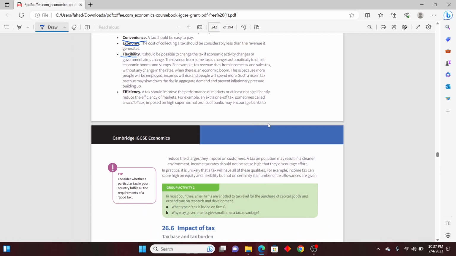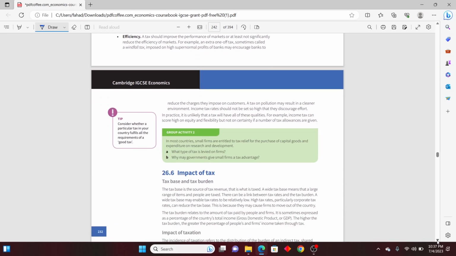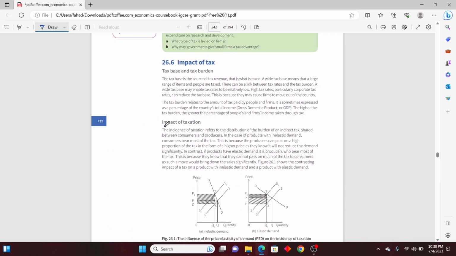It should not happen that taxation discourages the production of certain goods and services, and that industries are being closed down. The impact of tax all depends on how much tax is paid. It all depends on the PED of the customers. It all depends on the price elasticity of supply.